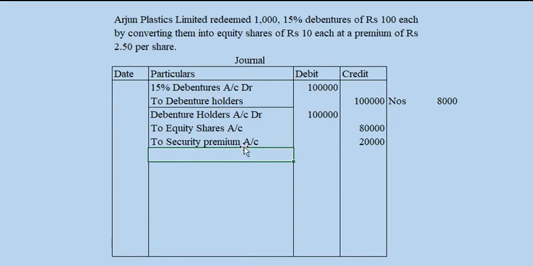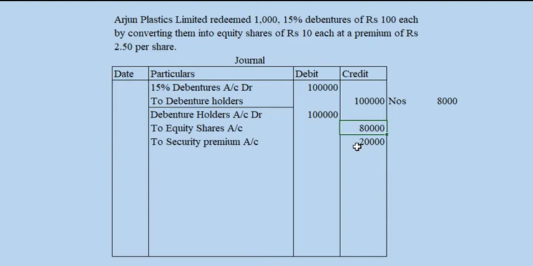So here our case is over. This debenture worth ₹1 lakh has been redeemed by issuing new equity shares. The debenture holders are to be paid ₹1 lakh. So the share amount is 12.5 rupees including premium. So 1 lakh divided by 12.5, the company has to issue 8,000 equity shares. So 8,000 equity shares into 10, the share capital becomes 80,000 and the remaining portion will become securities premium. So here is the case. It is so simple. Just convert the debenture into shares or new debentures.